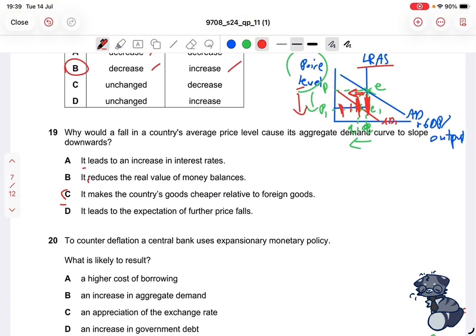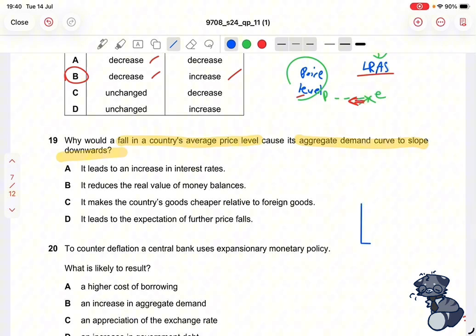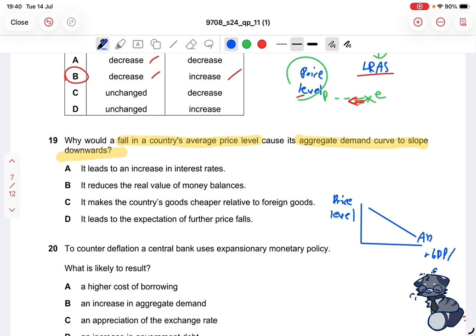Now moving on to question number 19, erasing this. It says, why would a fall in a country's average price level cause its aggregate demand curve to slope downwards? Since we are talking about the aggregate demand curve, let's draw the curve for better visualization. We're only going to draw the aggregate demand curve. So this is our aggregate demand curve, this is the price level, and the x-axis is our GDP or output. So it says that if there is a fall in a country's average price level, the aggregate demand curve tends to slope downwards.